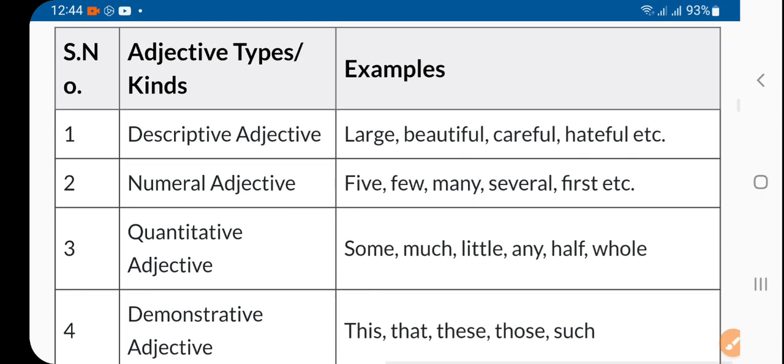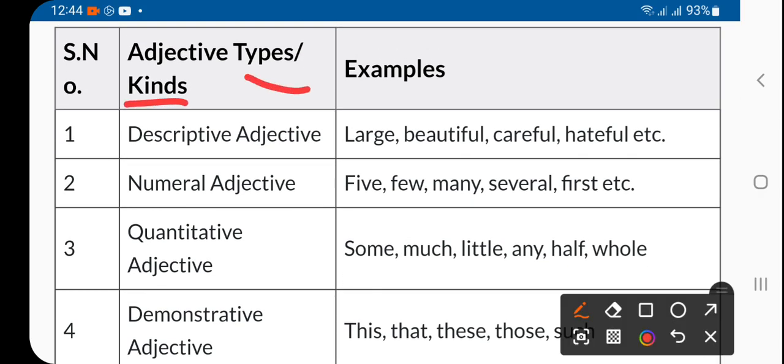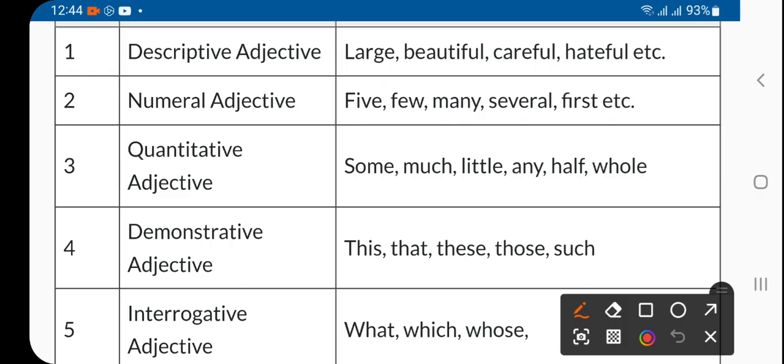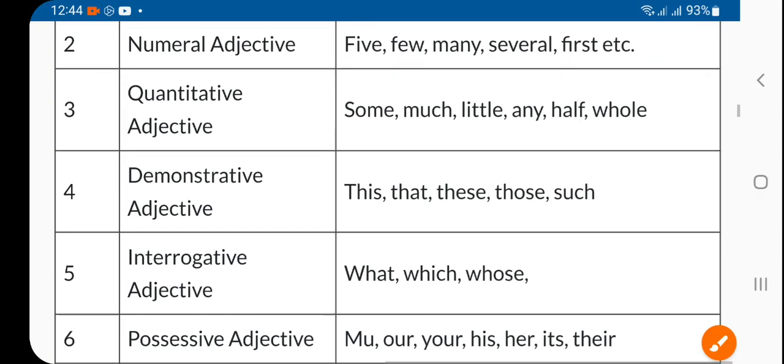First is that so types and kinds. So the first is descriptive adjective. Descriptive adjective is what? This is large, beautiful, careful, hateful, these which describe noun or name of the person, place, animal, thing or feeling, right? So large describes person, beautiful, careful, hateful. These all are the words which describe noun or pronoun.